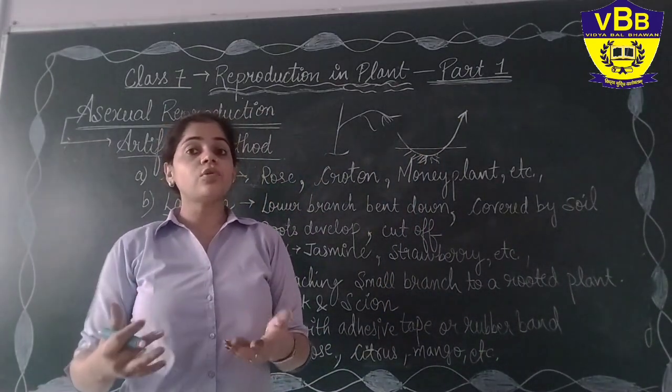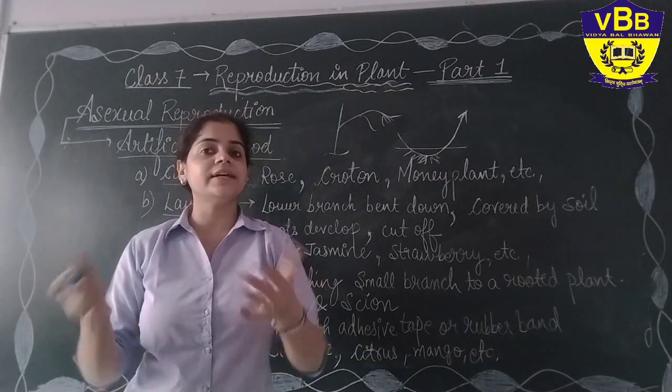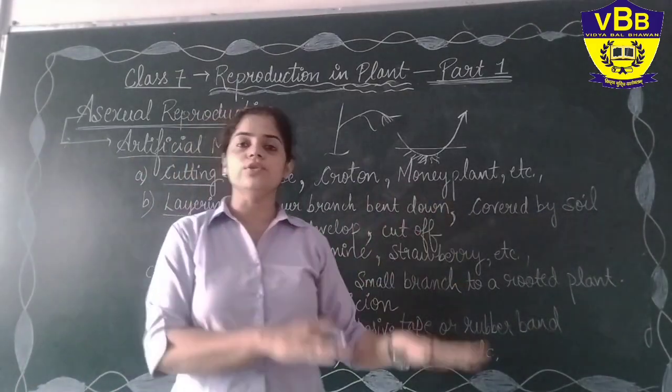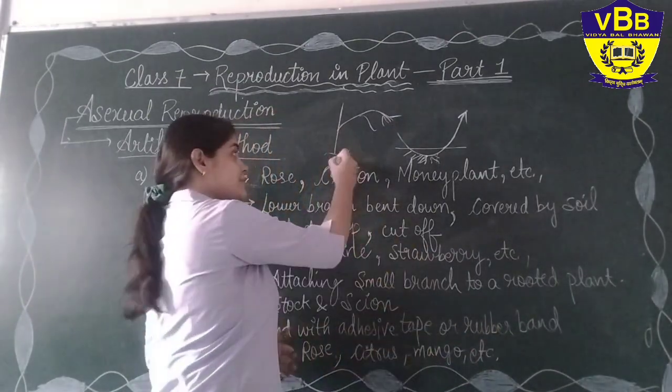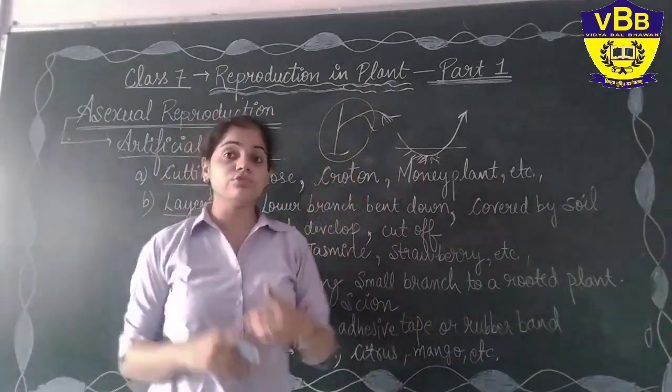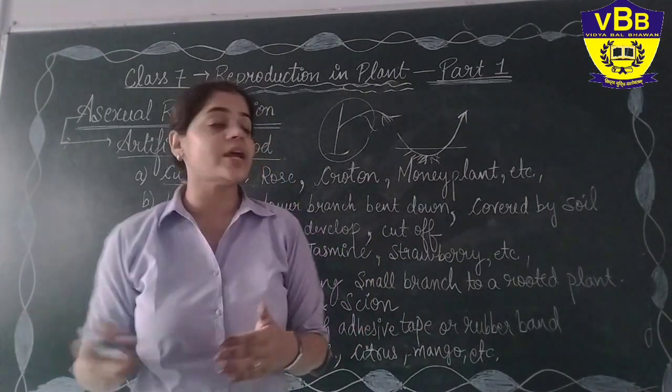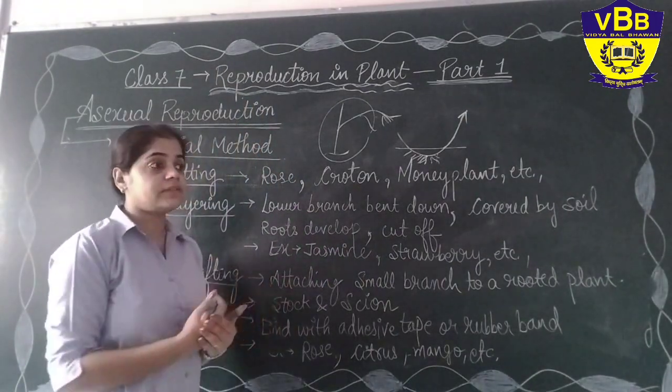So if so many branches are there, they can bend down from different areas and grow into new plants. In this way, one single plant can give rise to so many plants by bending down its branches and growing them, which is the layering method.